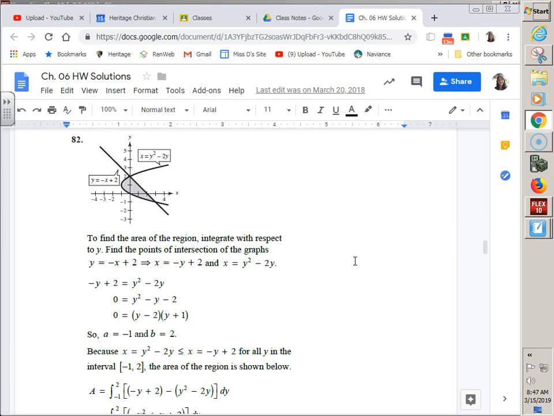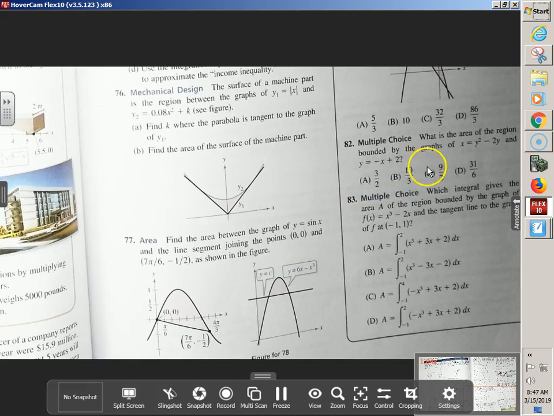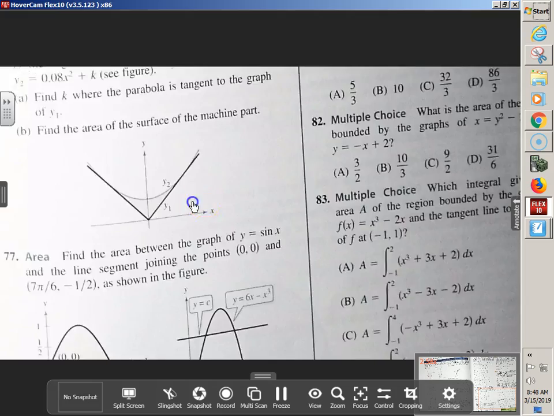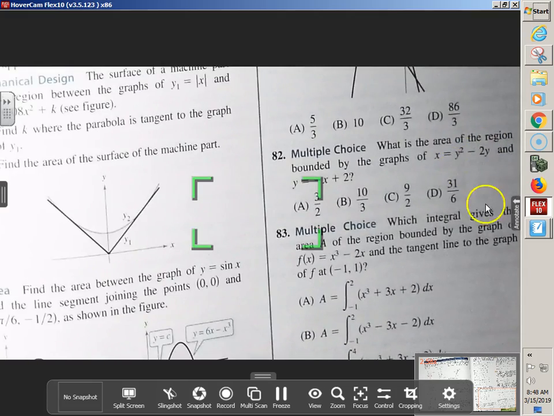Number 82. Is that one of those nasty ones like we just did? I was thinking it was nasty in the sense of, doesn't it give you one of these nasty x's with y's? Just looking at it, would you want to make it dy or dx? I don't want to get y by itself. How do you even do that? You can't. So you want it in terms of y. If I were you just looking at this, it needs to be dy.